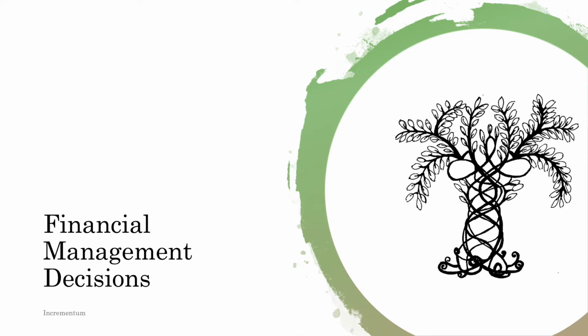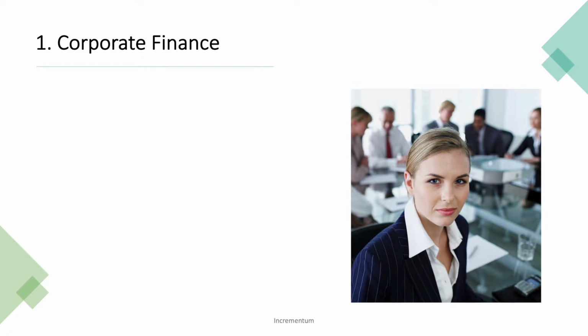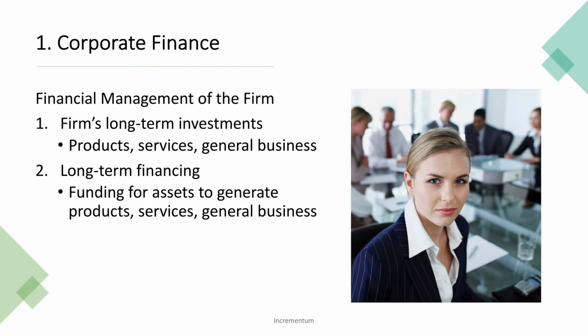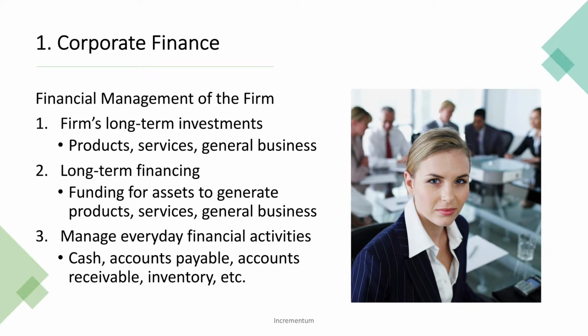In this lesson, we're going to be looking at the three main financial management decisions. We've already said in corporate finance, there's three primary decisions that we need to make as financial managers. The first is, what long-term investments are we going to make? So what are the products and services that we're going to make? What's the firm's general business going to be? The second is, how are we going to finance those products and services, those long-term investments? Where are we going to get the funding for the assets we need for our general business? And finally, how are we going to manage our everyday financial activities? So our cash, our accounts payable, our accounts receivable, and our inventory.